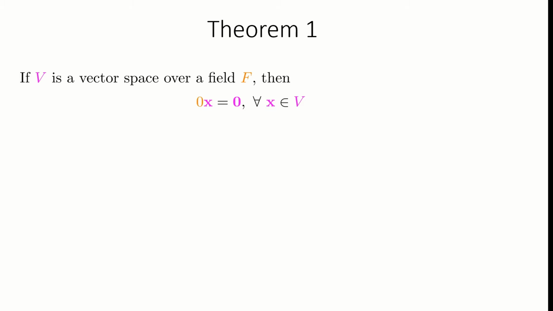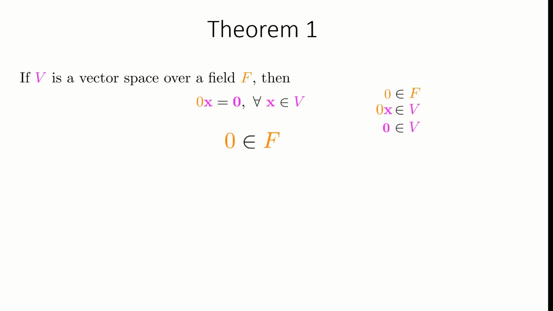You see that two zeros appear in the statement of the theorem. The vector x is getting multiplied with 0, and we know that multiplication is defined between a vector and a scalar. Therefore, this 0 is a scalar and belongs to the field F. And since the vector space V is closed under scalar multiplication, the multiplication of 0 and x is again a vector and belongs to the vector space V, and hence the 0 on the right hand side also belongs to the vector space V. This theorem says that if we multiply 0 with any vector of a vector space, the result will be the 0 vector.